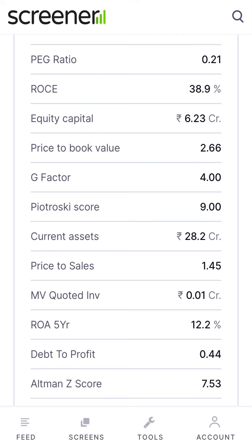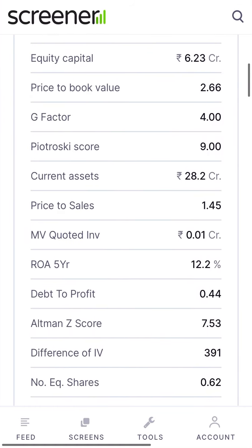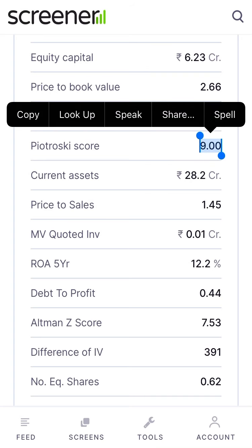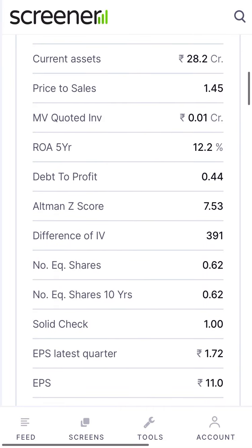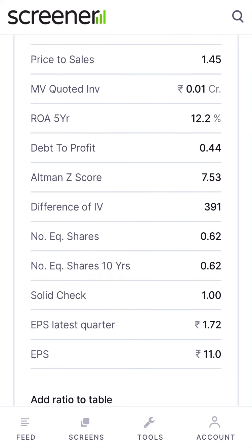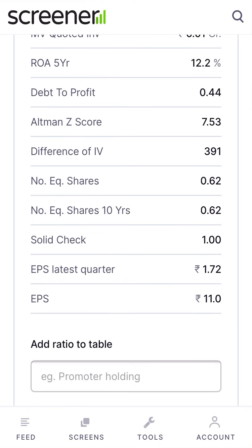Equity capital is 6.23, which is also intact. Price to book value is 2.66, growth factor is 4, and Piotroski score is 9, which is a very good sign for the company. Price to sales is 1.45, investment is only 1 lakh, return on asset is 12.2, and debt to profit is 0.44, very good. Altman Z score is 7.53, which is very good and excellent for the company.